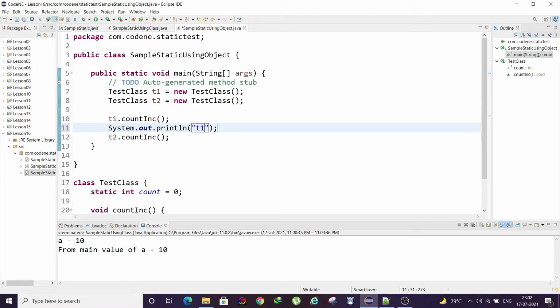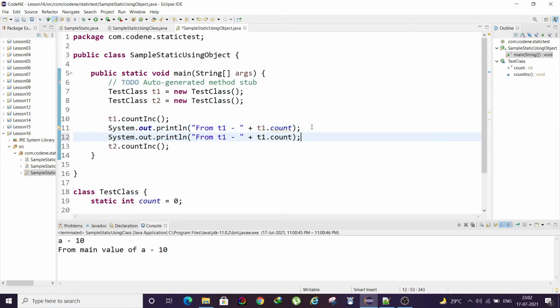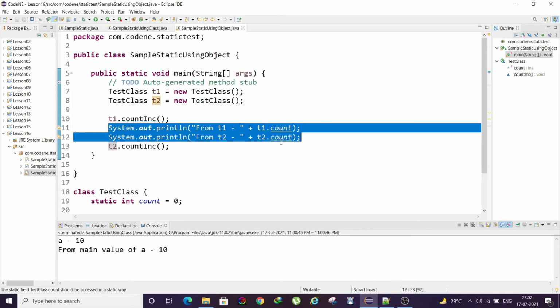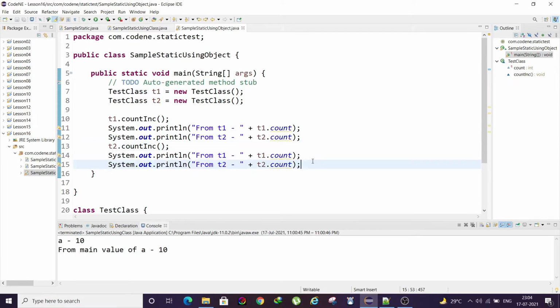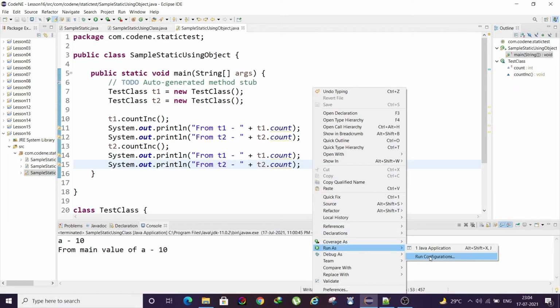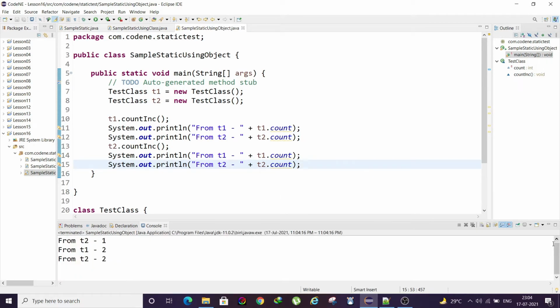From t1, t1 dot count will get one value. Then from here we'll print the value of t2. Similarly I will copy it after the t2 count happens. So once we run this program, I will explain the logic behind it.